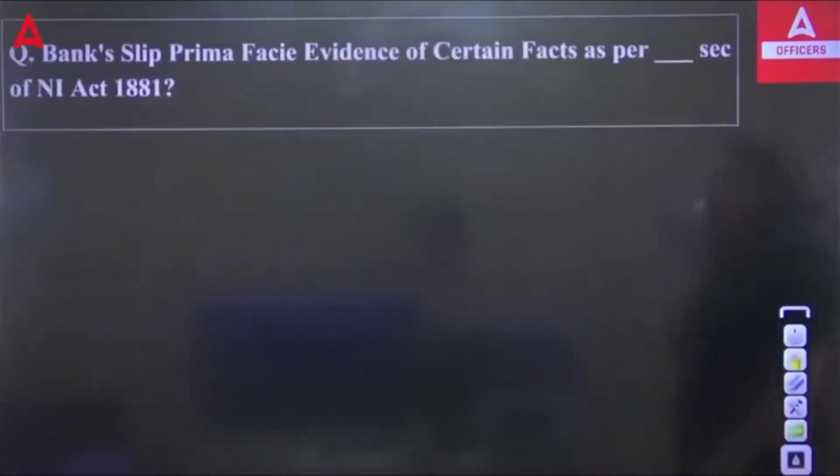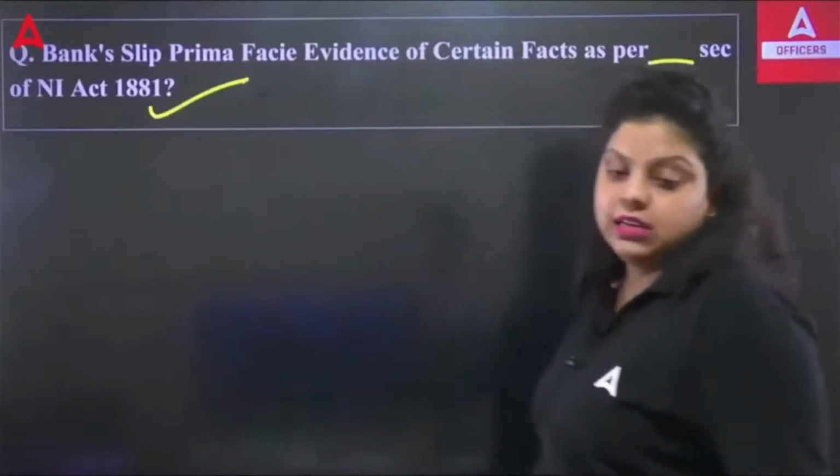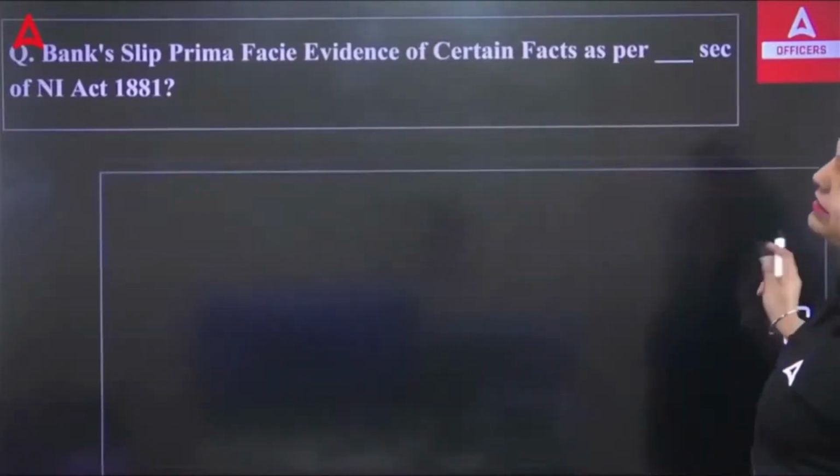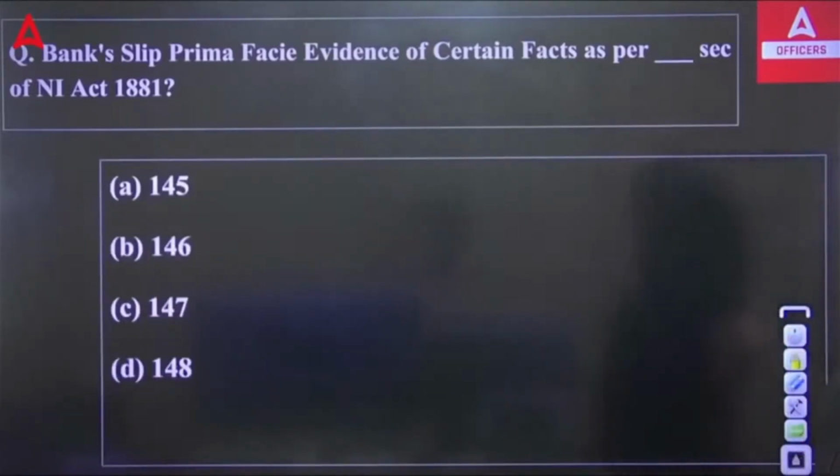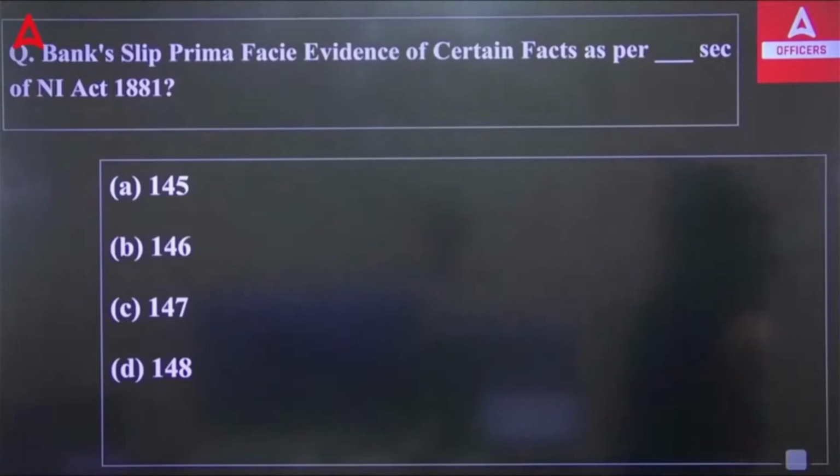Now, a bank slip is prima facie evidence of certain facts as per which section of the NI Act 1881? The options are Section 145, 146, 147, 148. It means the evidence of the complainant may be given on affidavit and, subject to all just exceptions, be read in evidence in any inquiry, trial or other proceedings.